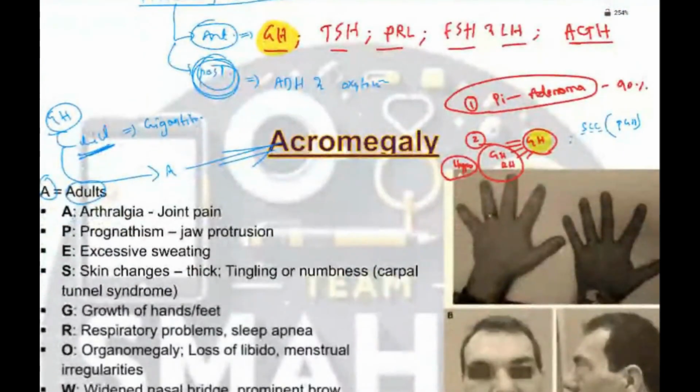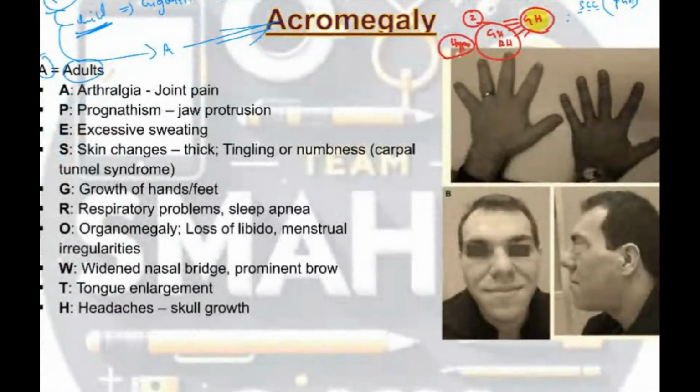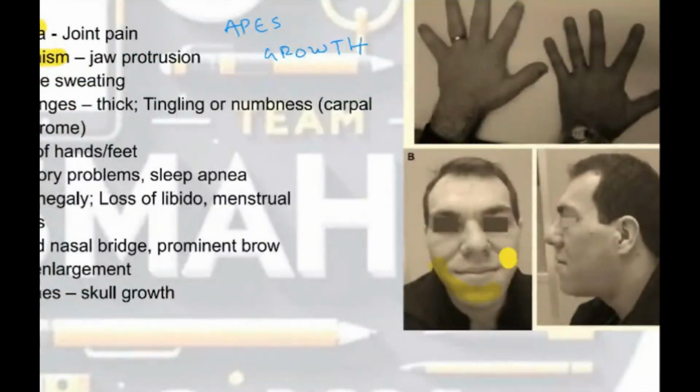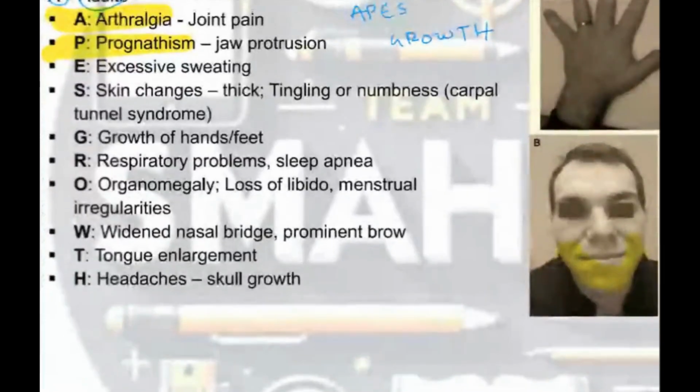So how will the patient present to you? With APES GROWTH. This is the mnemonic: APES GROWTH. Remember, A for arthralgia, excess joint inflammation leading to joint pains. Then prognathism, excess bony growth. This is protrusion of the jaw. Protrusion of the jaw is prognathism.